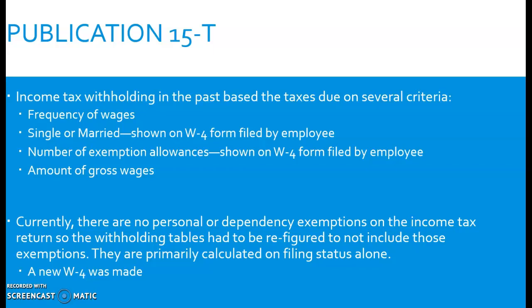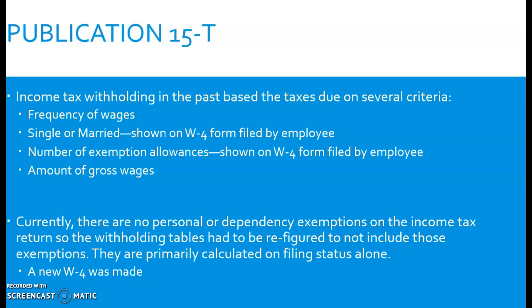That was shown on the W-4 form that the employee filled out on the day they first started working. They filled out a W-4 that said whether they were single or married. There were no other filing statuses. Either you were single or you were married. And it had how many allowances you were going to take. Generally there was a rule of thumb that they could follow, and we talked about that in the payroll basics slideshow.